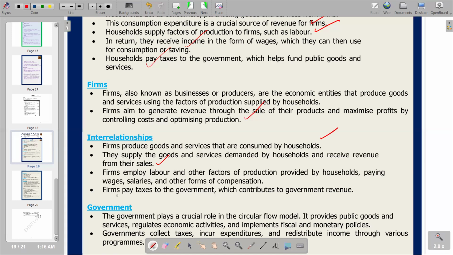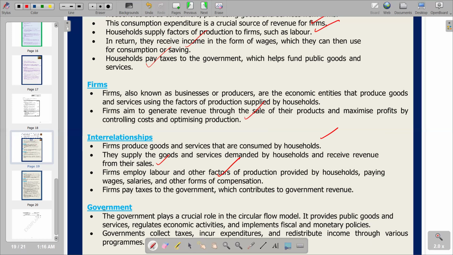Then we go to the next point. Firms employ labor and other factors of production provided by households, paying wages, salaries, and other forms of compensation. We are also seeing that the money flow is moving from the firms to the government in the form of the payment of taxes, which is going to contribute to government revenue. So this is what we have.